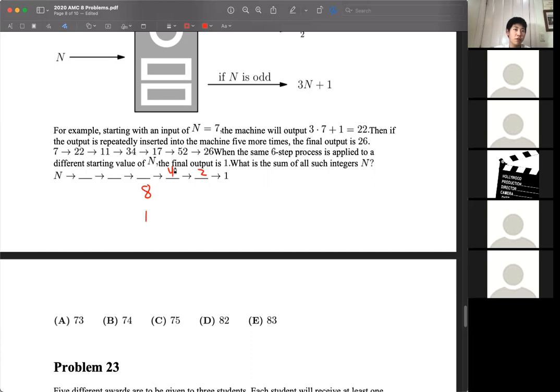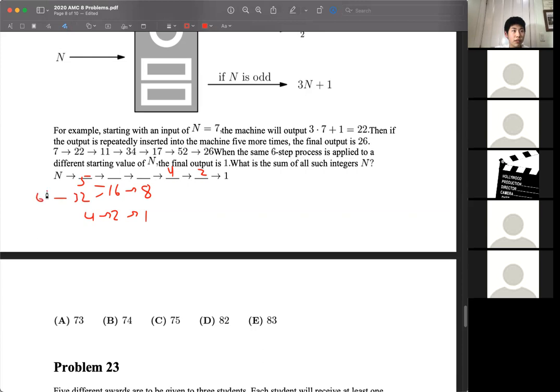Both of these would have given you 4. And for the next step, 8 would have only come from 16, and 1 only comes from 2, which only comes from 4. 16 actually comes from 2 different numbers, 5 or 32.